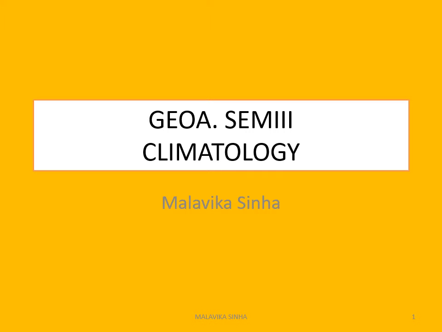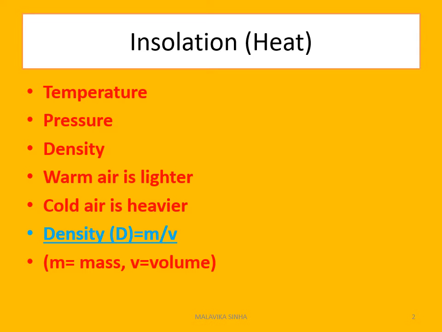Now I will discuss a few basic things of climate. Insolation, or received EMR, is the basic source of energy of the terrestrial Earth. Temperature, pressure and density, these three phenomena are interrelated, and they are directly related to the received EMR and the insolation. Warm air is lighter and cold air is heavier. Here, the two words lighter and heavier are directly related to the density.